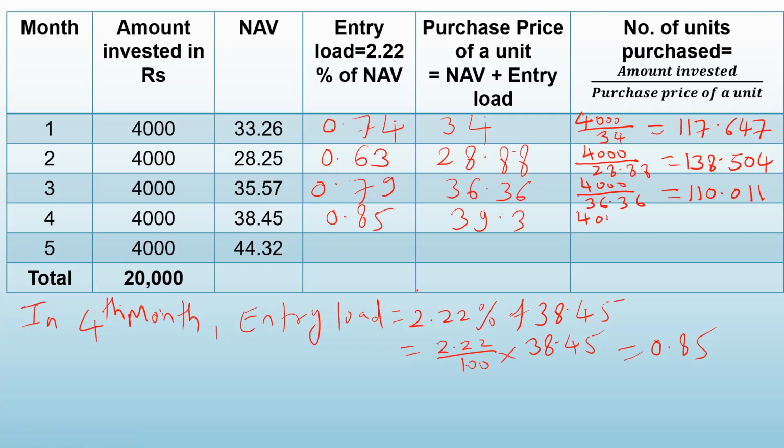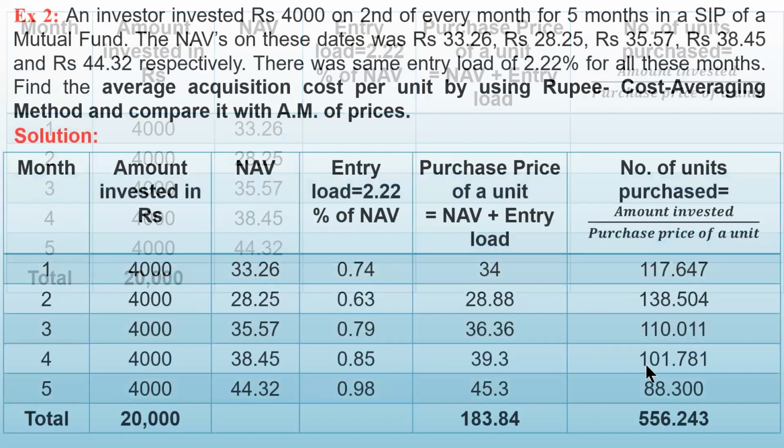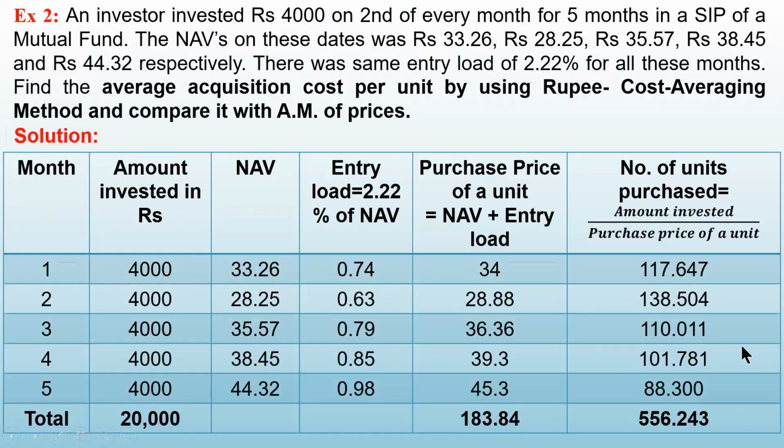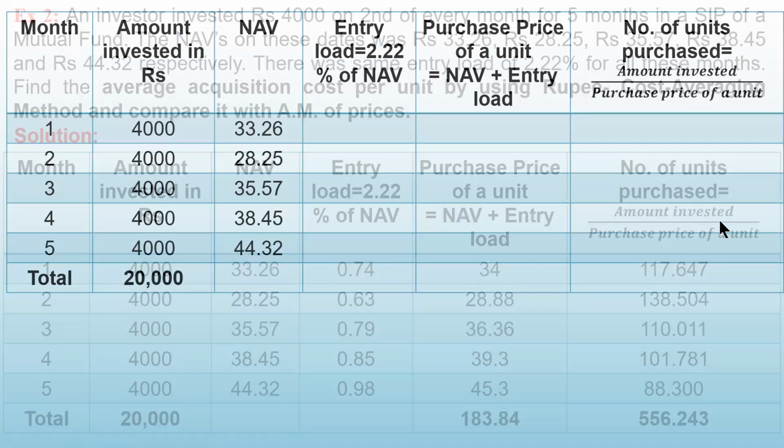This is 4,000 divided by 39.3, equal to 101.78. Okay, 101.78. So this is correct.